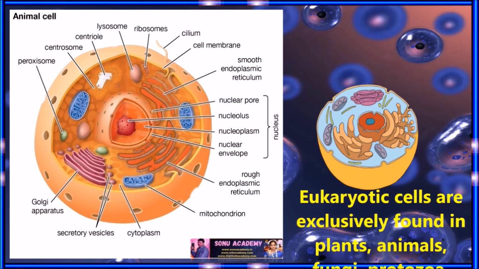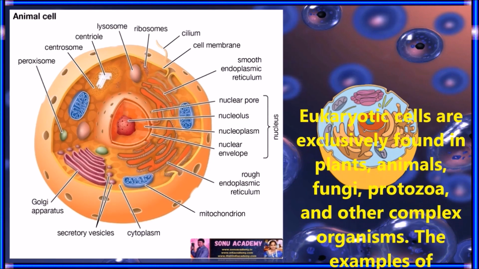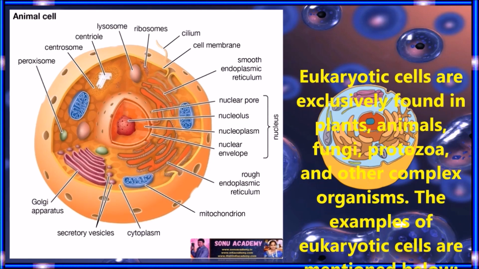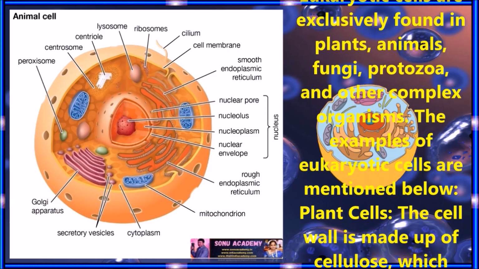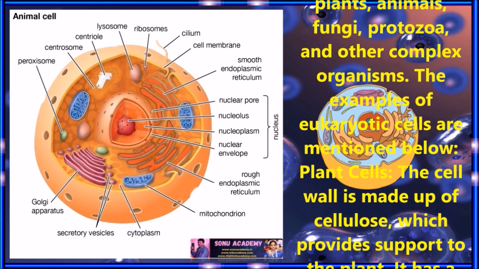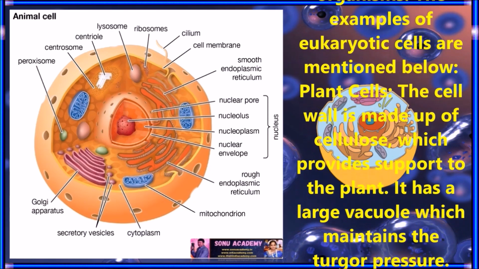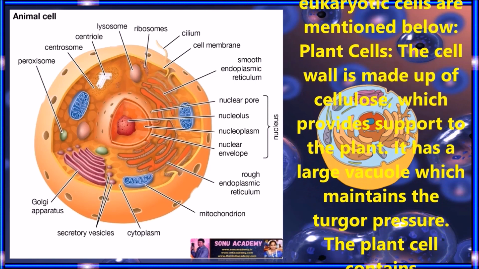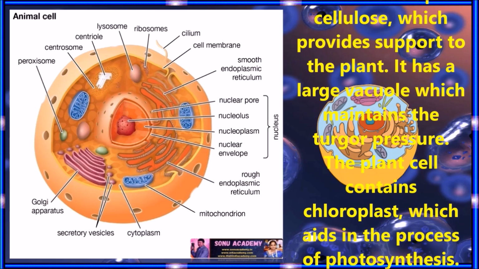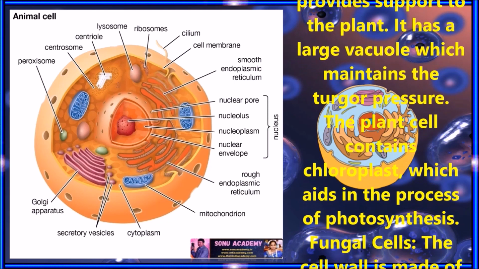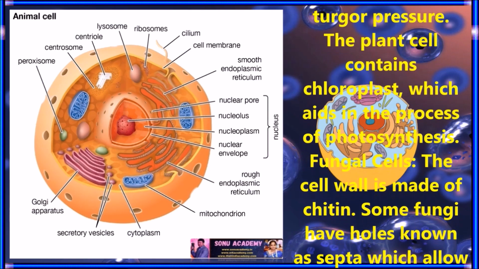Let us discuss the examples of eukaryotic cells. Eukaryotic cells are exclusively found in plants, animals, fungi, protozoa, and other complex organisms. The examples of eukaryotic cells are mentioned below. Plant cells. The cell wall is made up of cellulose, which provides support to the plant. It has a large vacuole which maintains the turgor pressure. The plant cell contains chloroplasts, which aid in the process of photosynthesis.